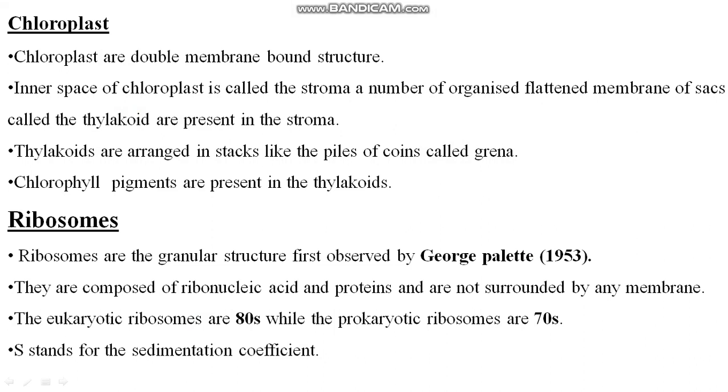Ribosomes are granular structures first observed by George Palade. You have to know this. They are composed of RNA or ribonucleic acid and proteins and are not surrounded by any membrane. Remember it, student, right? Eukaryotic ribosomes are 80S type, while prokaryotic ribosomes are 70S type. So what is the meaning of S? S stands for sedimentation coefficient, right? So 80S type are present in eukaryotic cells, and 70S ribosomes are present in prokaryotic cells.